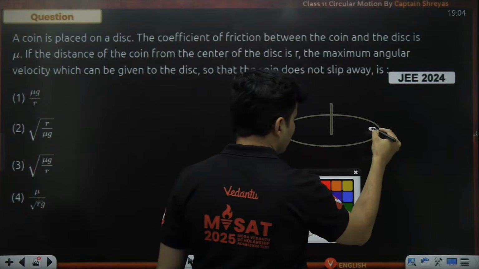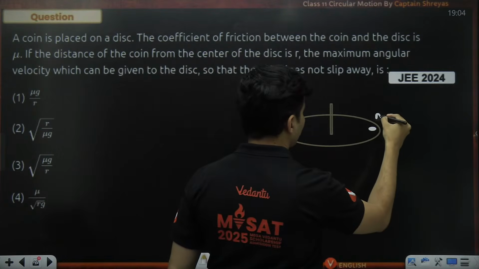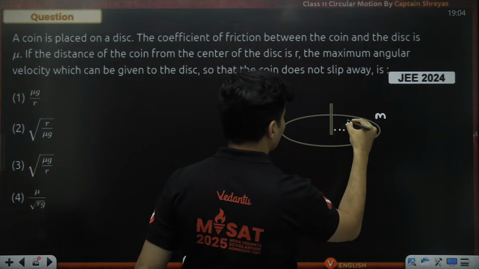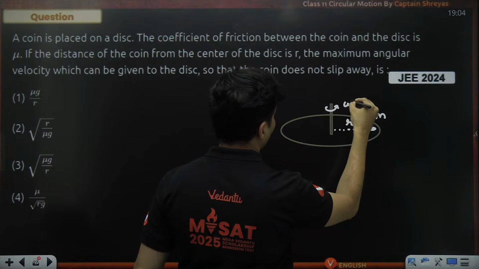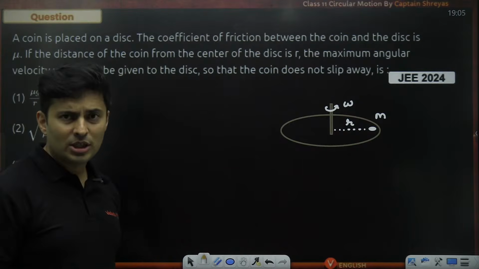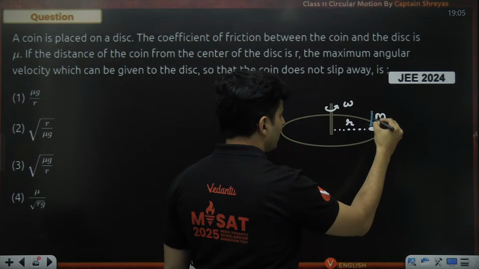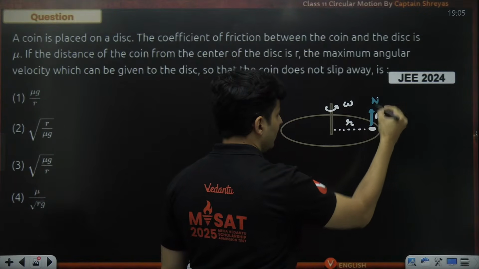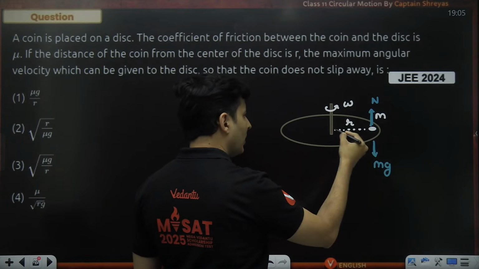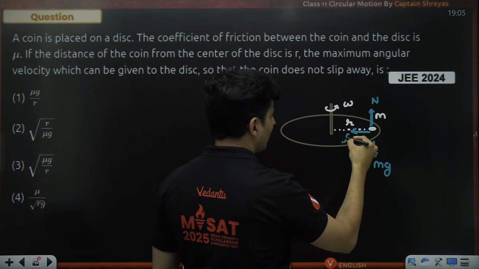Okay, this particular coin is having some mass maybe, and it is at some distance R, and it is rotating with some angular speed. Okay, these are the things. Now there is some coefficient of friction also given. We'll see how it is useful. What are the forces? Normal will be there, 100%. The weight will be there downwards, so mg is there. And because it has to go towards the center, obviously friction will act towards the center.